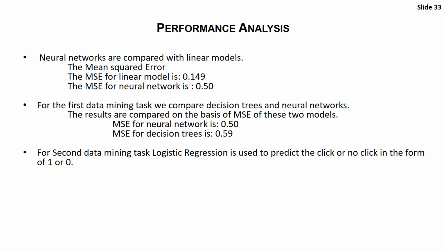For the first data mining task, where we have to get a model for ad IDs against display ID, the mean square error for the neural networks was 0.50, and the mean square error for the decision tree was observed to be 0.59. As the neural network was better, we have picked the neural network model for it. And for the second data mining task, we have used logistic regression, where we have predicted the click or no click in the form of 1 or 0.